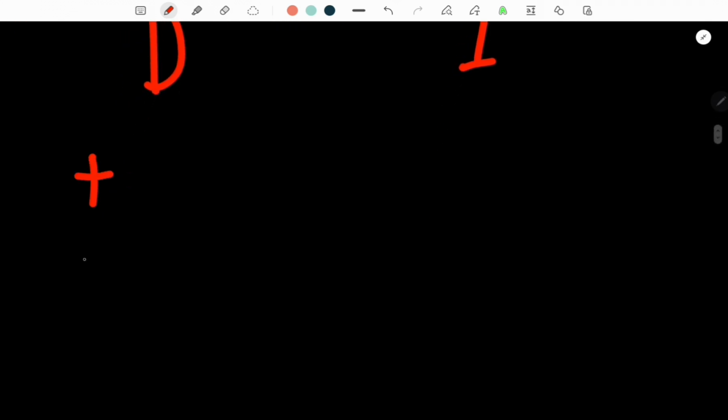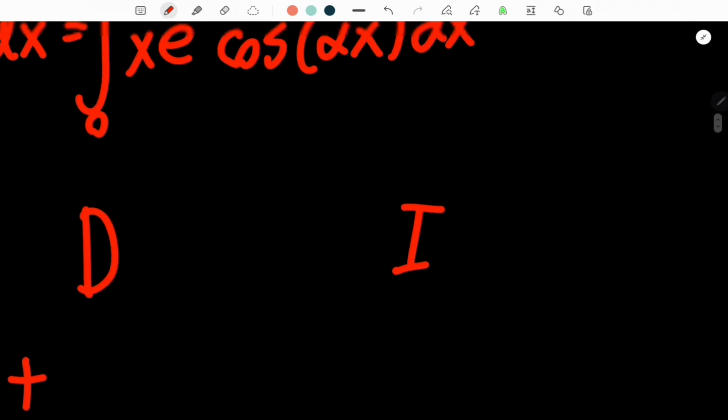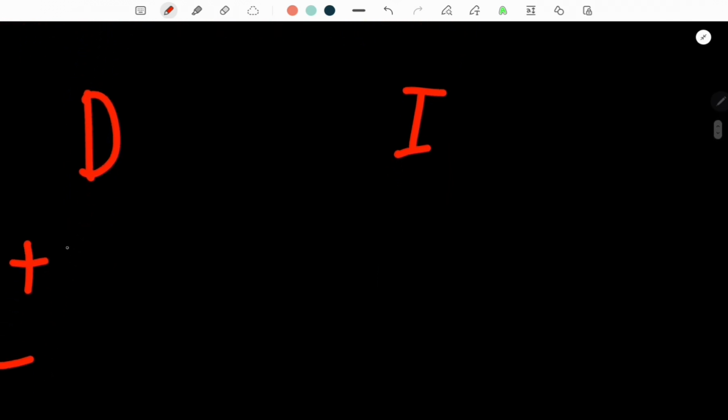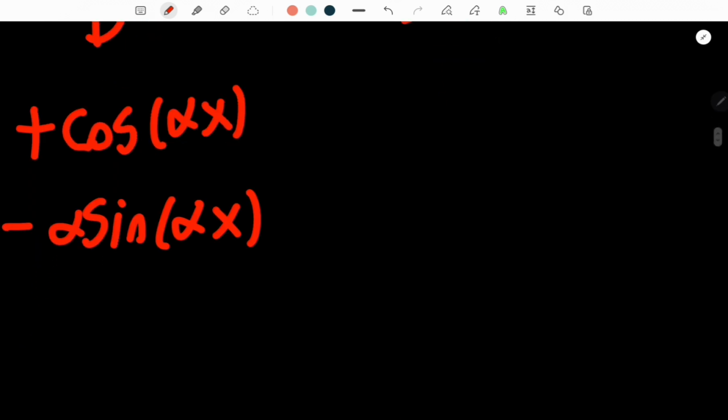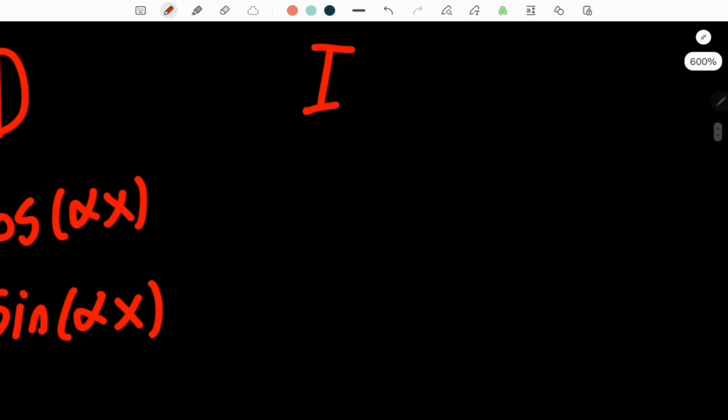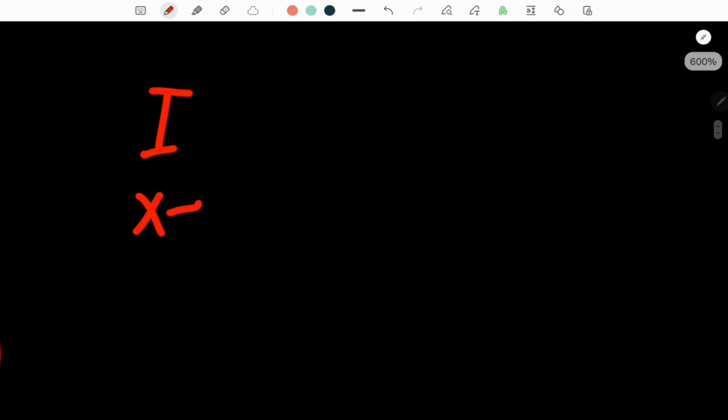And let me write down what I'm thinking. We'll do the DI method. And we'll go ahead and differentiate the cosine function with respect to x. And then we'll integrate x times e to the negative x squared.